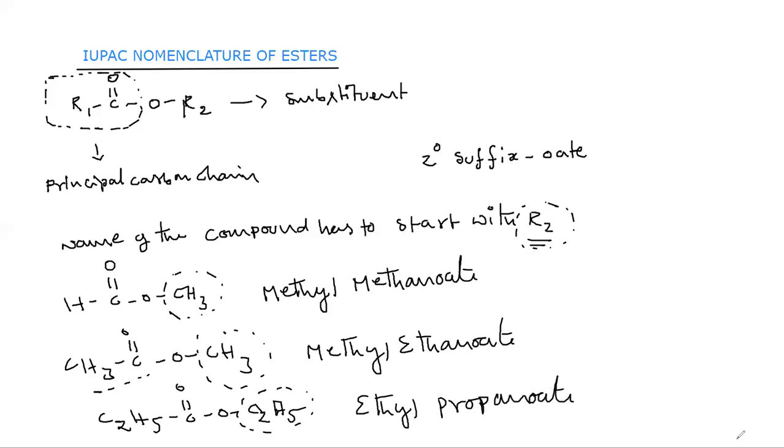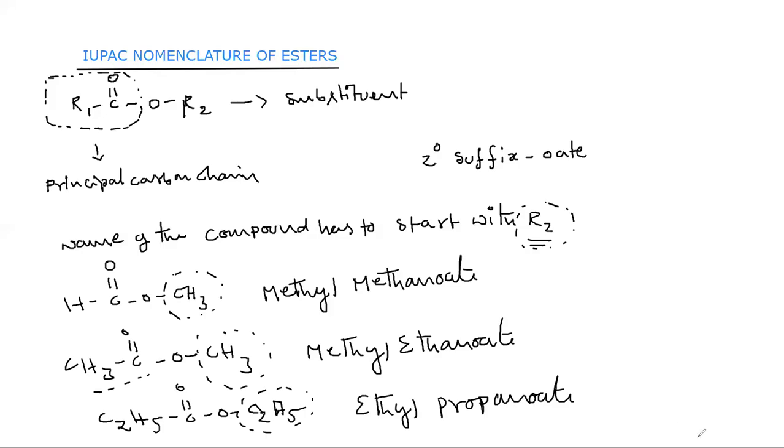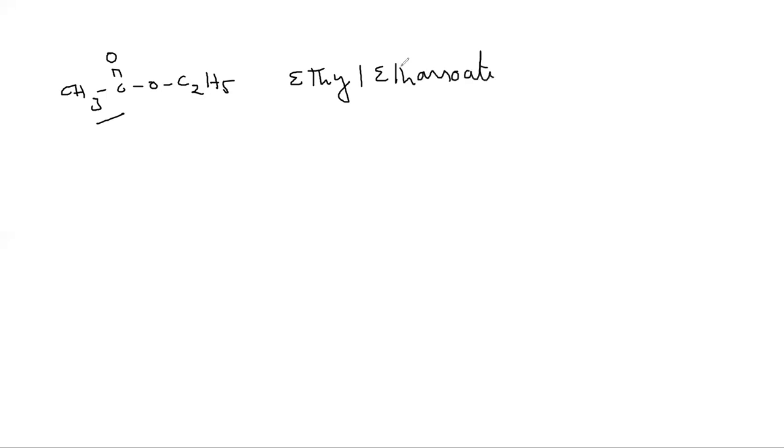Okay, for example, if you have CH3C double bond O OC2H5, then in the R2 position we have an ethyl group. What is the name of this compound? Ethyl. And in the principal chain we have two carbons, so that is ethyl ethanoate. So this is the IUPAC nomenclature of this ester.